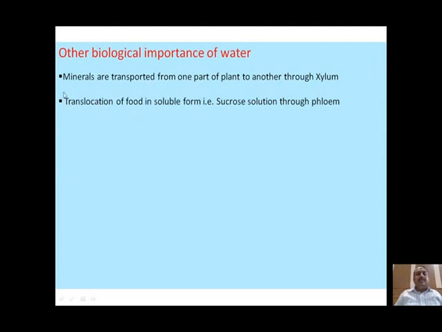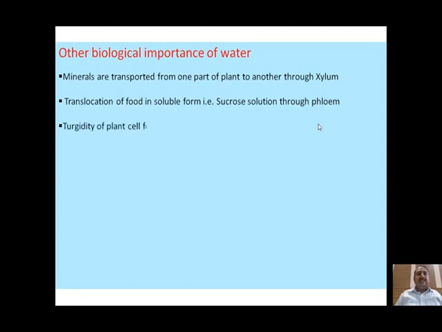Now this food, which is prepared by the process of photosynthesis, is converted into sucrose. The sucrose is dissolved in water and transported from the source, that means from the point of manufacturing, to the point of utilization. That means leaves are the kitchen of the plant. They synthesize the food, and this food is dissolved in water and transferred from the leaf to all other parts of the plant where the food is required. And translocation of food in this sucrose form occurs through phloem.